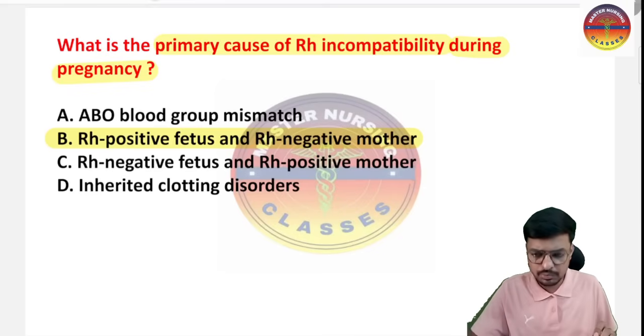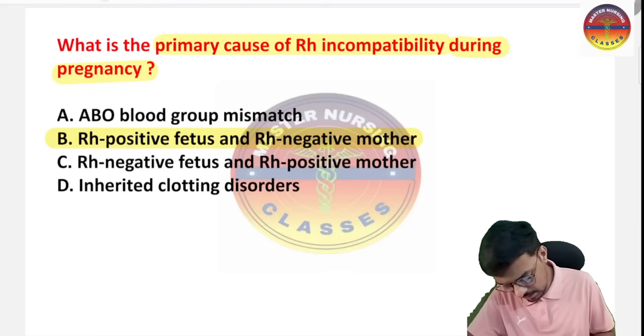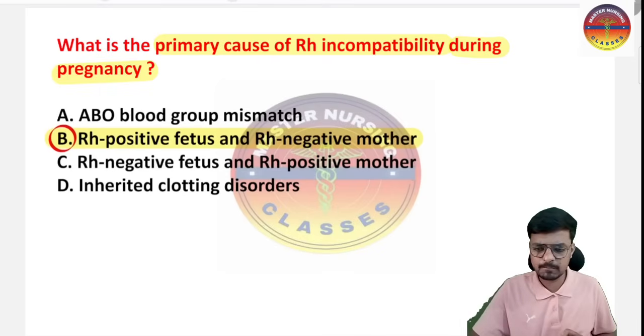And option D is inherited clotting disorder. There is no clotting problem in this one, so option D is also wrong. The correct answer for this question is option B. I hope it is very much clear to everyone of you, right?